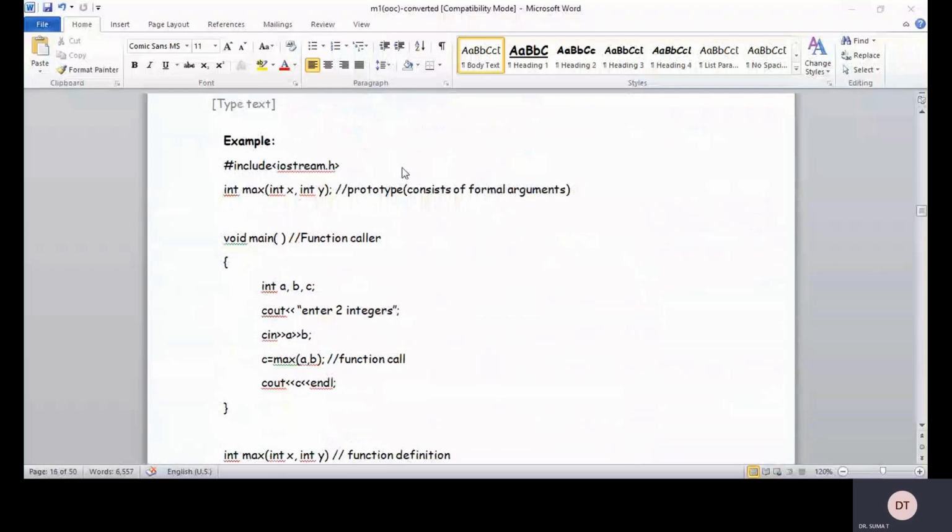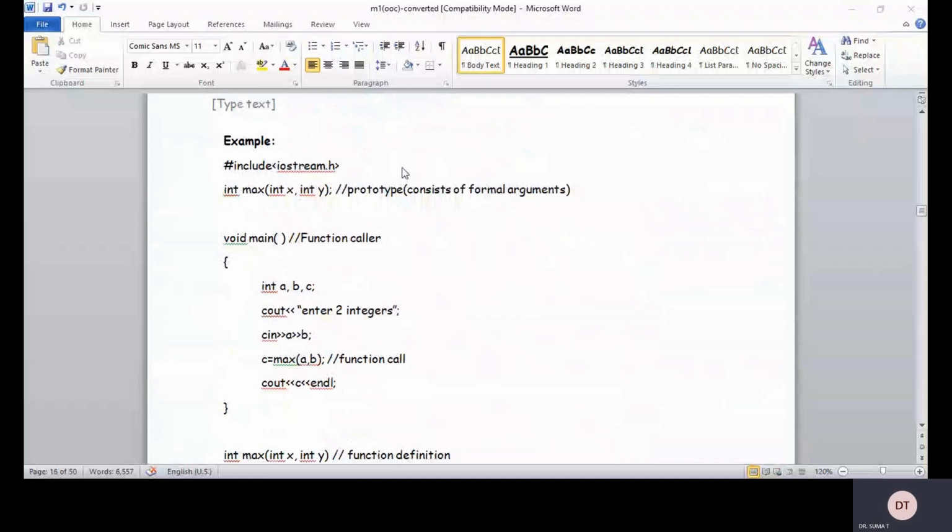Void main is the function caller. The main program is called, and int a, b, c are three variables, where you enter two integers, a comma b. And c is equal to max of a comma b.